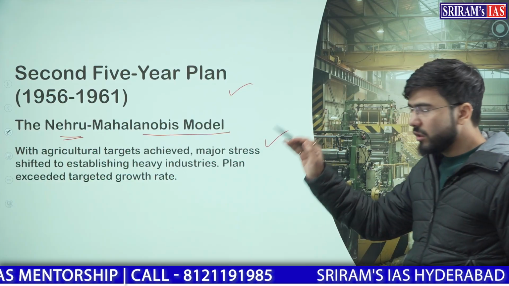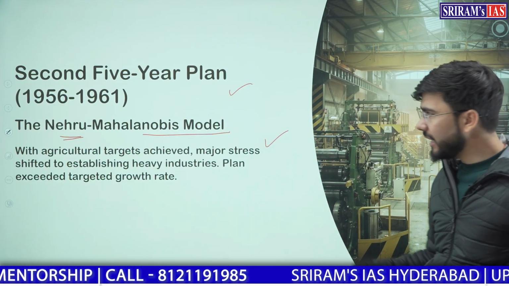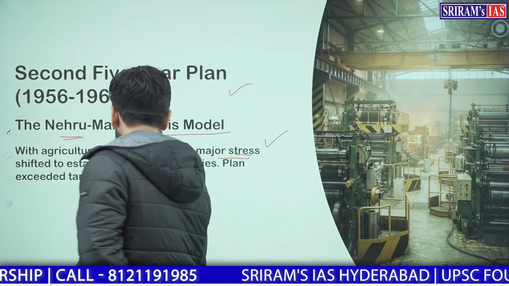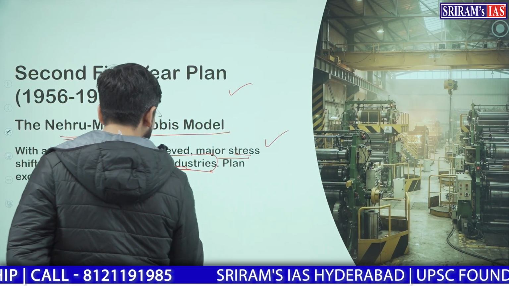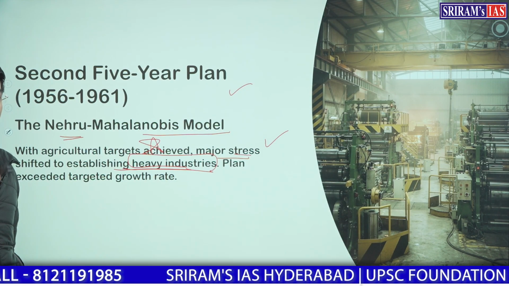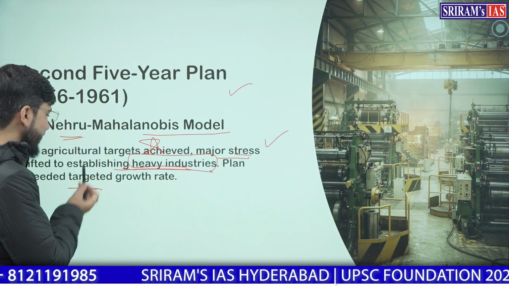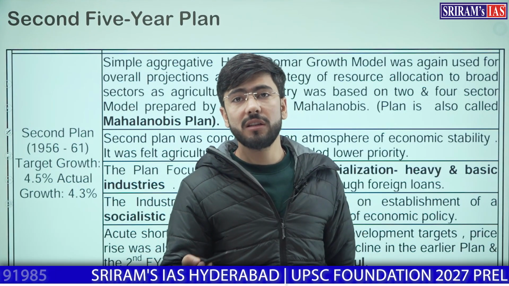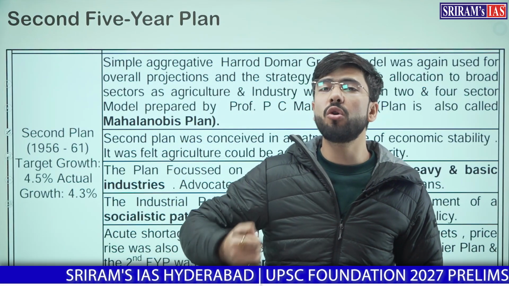This plan also had agricultural growth targets and those were achieved. The major stress shifted to establishing heavy industries. Remember this, we had focus on establishing heavy industries. The plan exceeded the targeted growth rate.